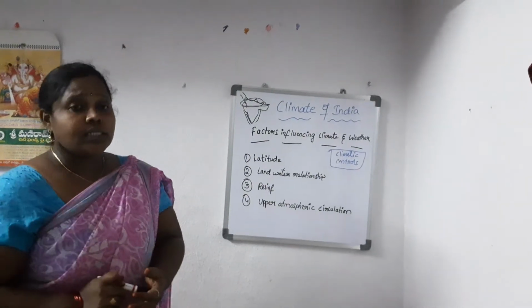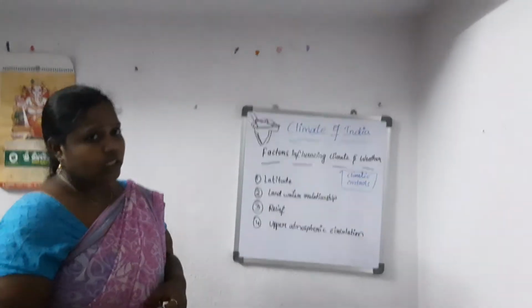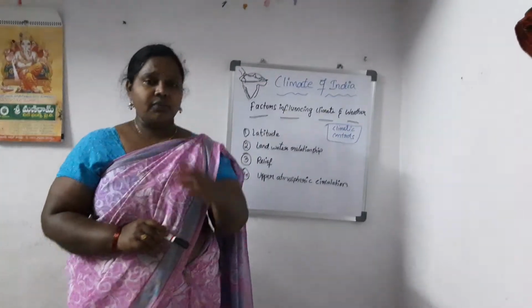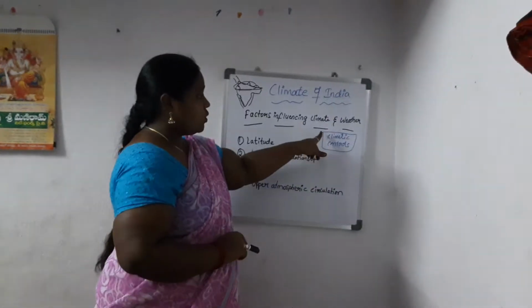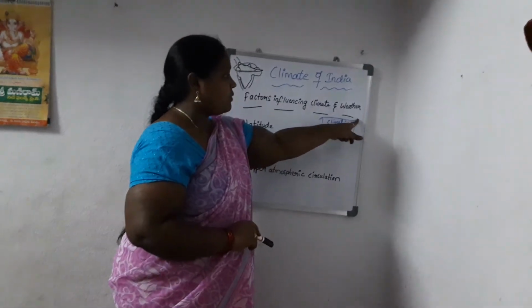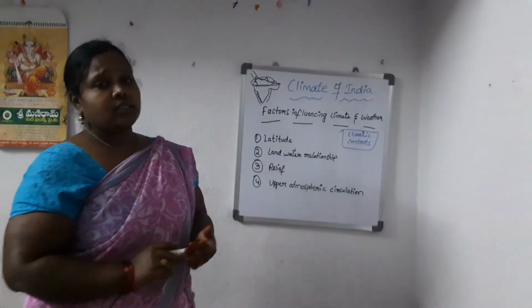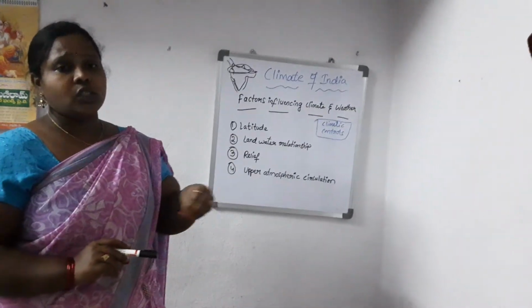So the factors that affect the climate and weather are called climatic controls. Again, the factors that affect the climate are called climatic controls. We have four factors, and they are the reason why there are differences in climate from one place to another.